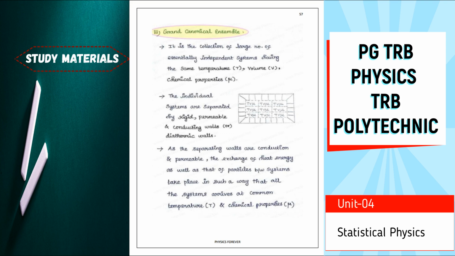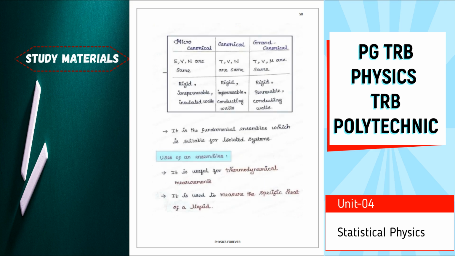These are all the most important points to keep in your mind. We may have a little confusion during the examinations, so I have given it in a tabulation to understand easily: microcanonical ensembles, canonical and grand canonical ensembles.